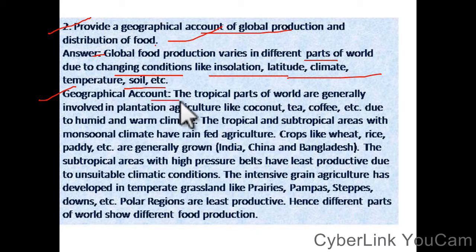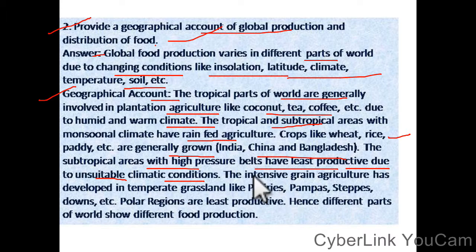The geographical account: the tropical parts of the world are generally involved in plantation agriculture, like tea and coffee, due to the humid and warm climate. The tropical and subtropical areas with monsoon climate have rain-fed agriculture, where crops like wheat, rice, and paddy are generally grown, in India, China and Bangladesh. The subtropical areas with high pressure belts are least productive due to unsuitable climate conditions.